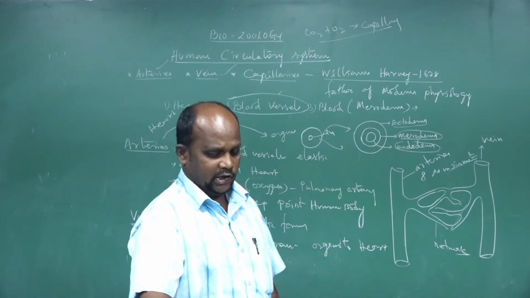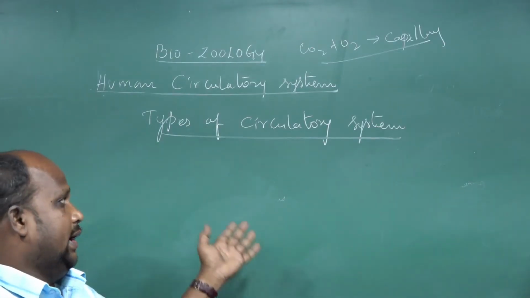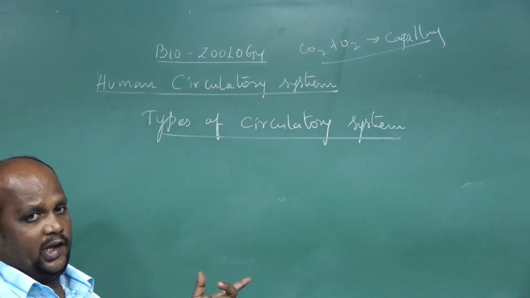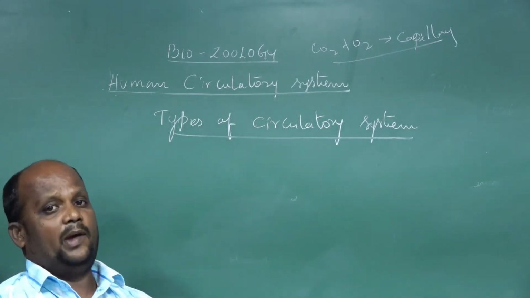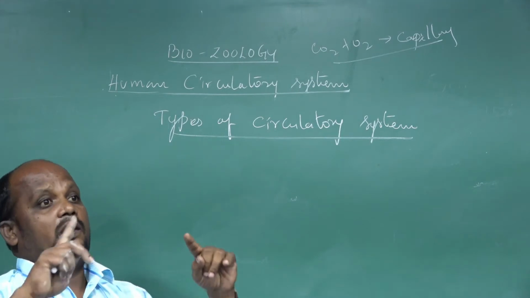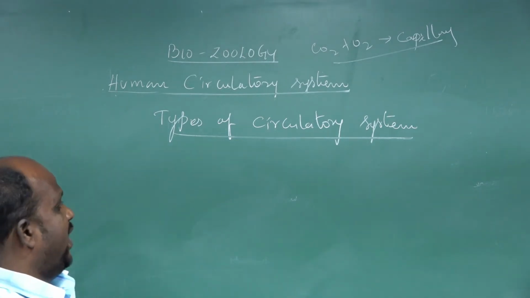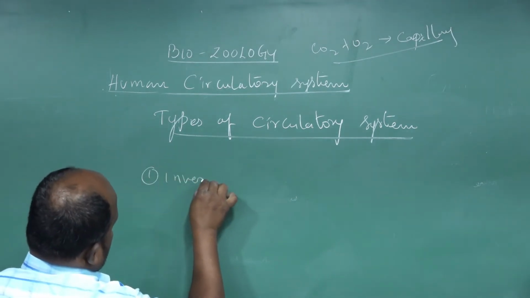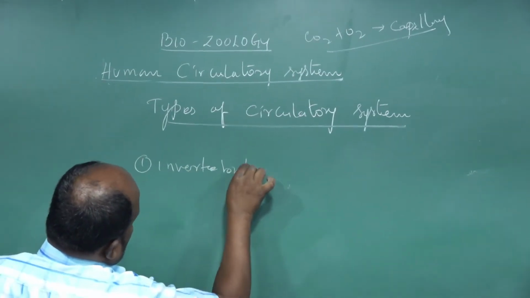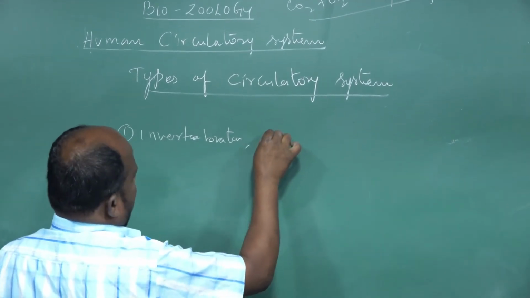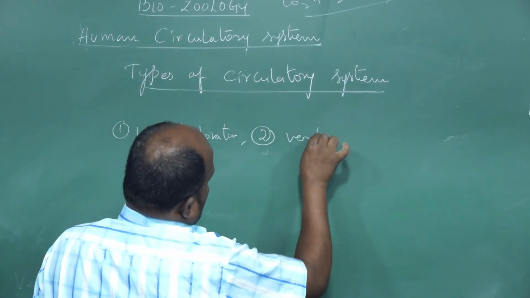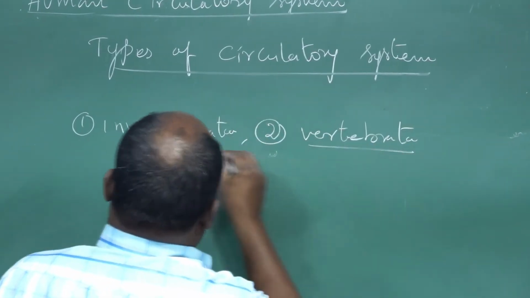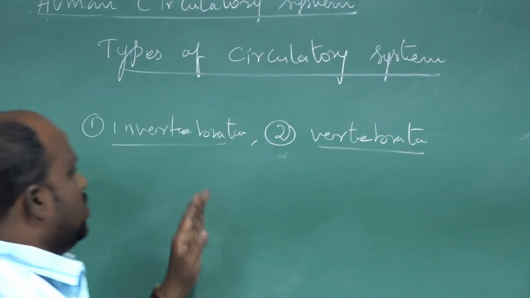I will explain, just listen. Students, there are two types of circulatory system in our bodies and throughout the animals. We are going to talk about different types of animals. Animals are classified into two types. One is the invertebrata, and the second one is vertebrata.